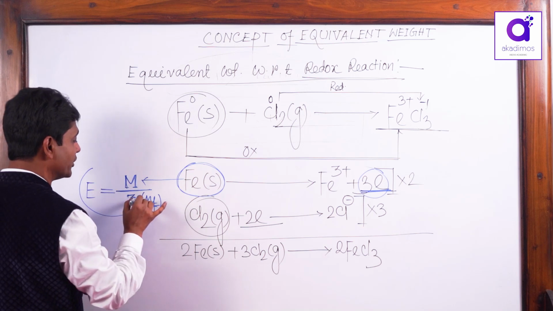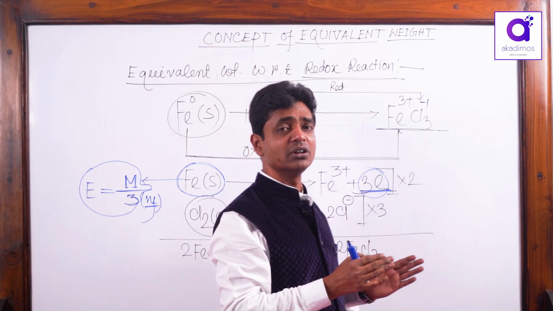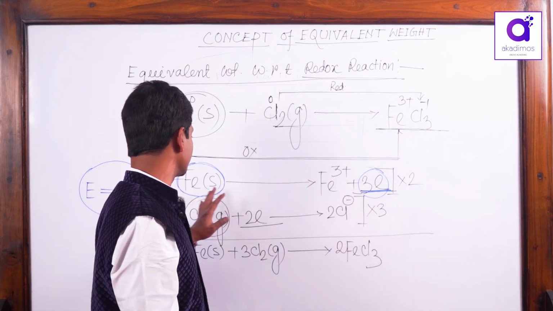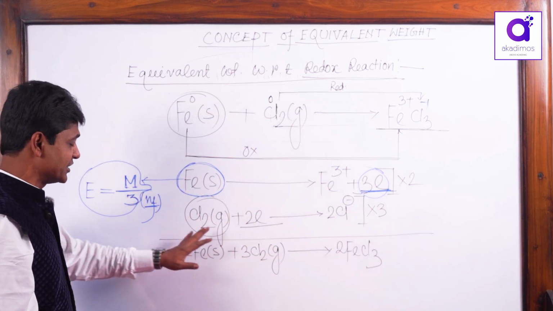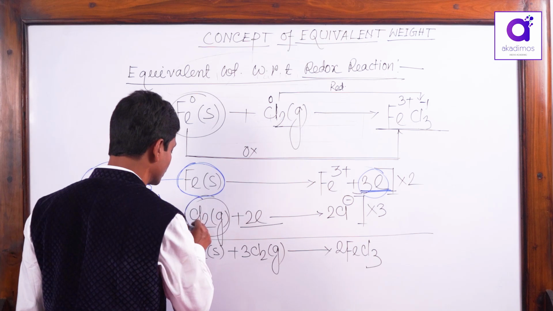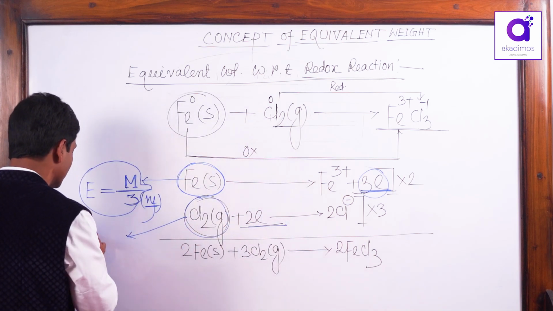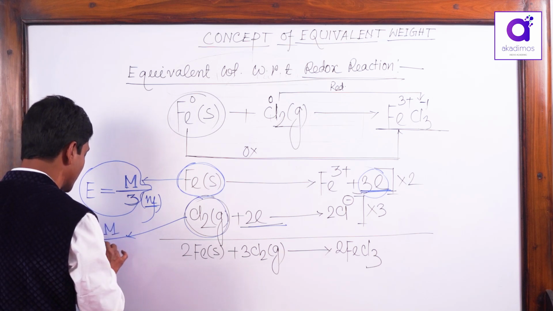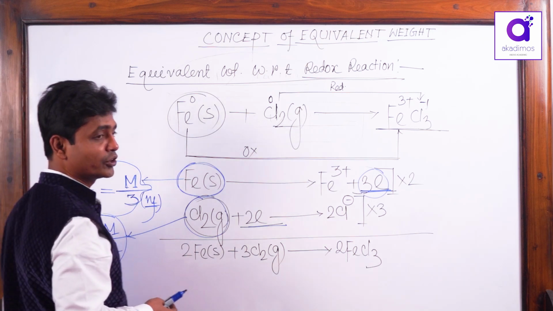And equivalent weight is the weight per 1 mole electron transfer. 3 mole electron transfer is the molecular weight, 1 mole electron transfer is the molecular weight by 3. Similarly, chlorine, 1 mole chlorine is associated with 2 mole electron transfer. That 1 mole electron transfer equals its molecular weight 71 by 2. This is the equivalent weight of chlorine.